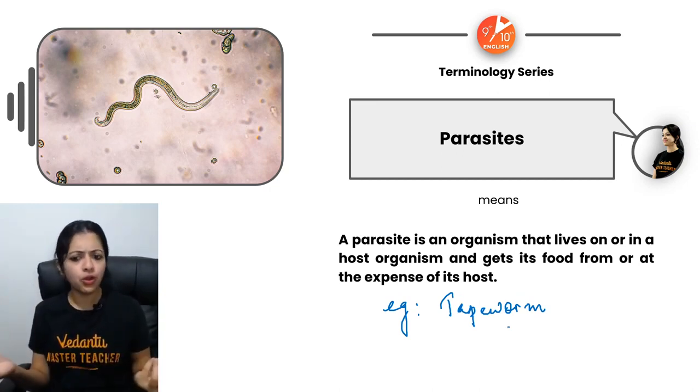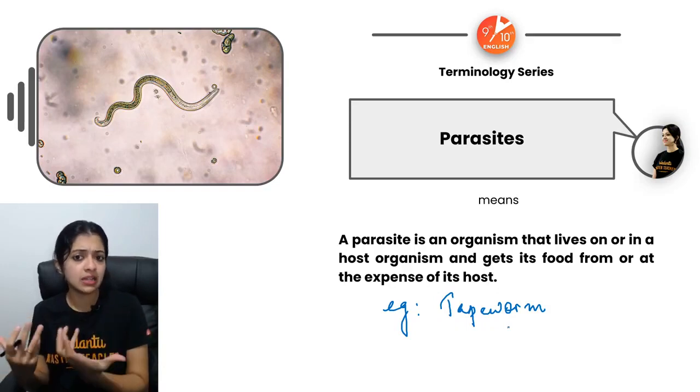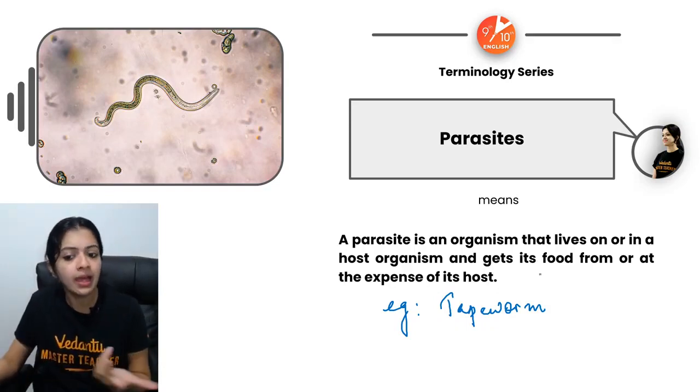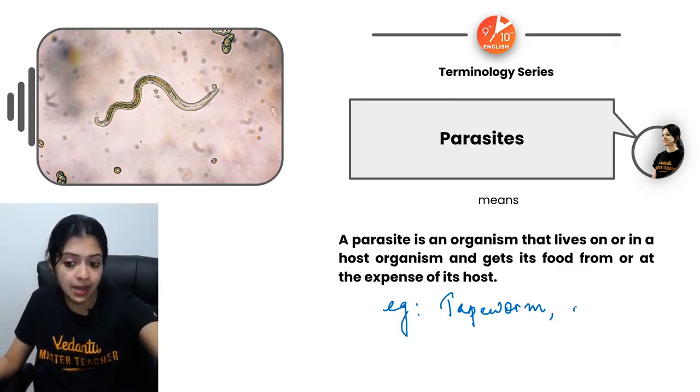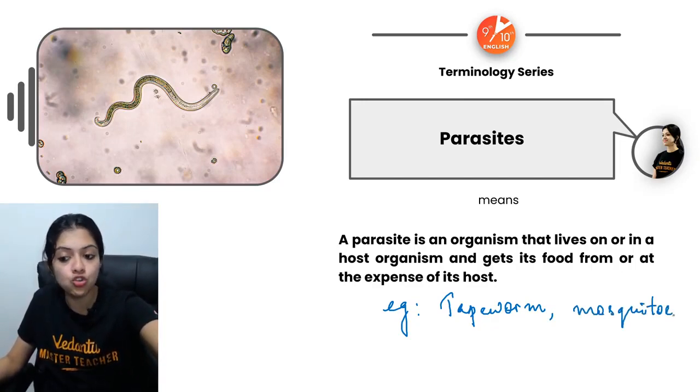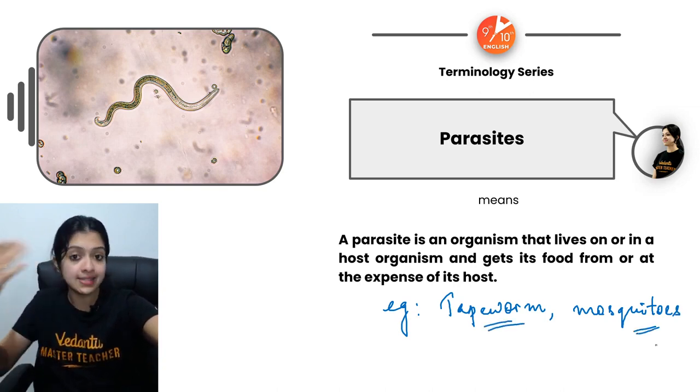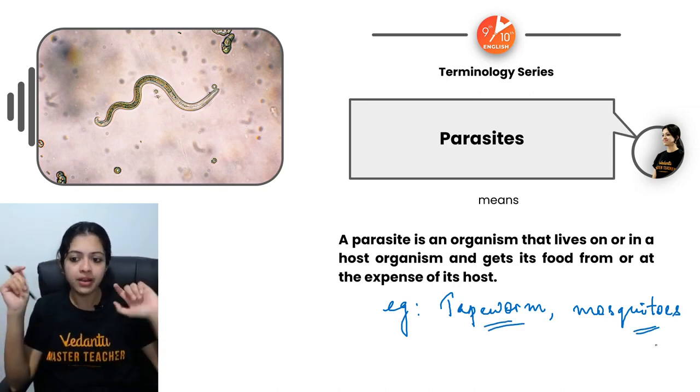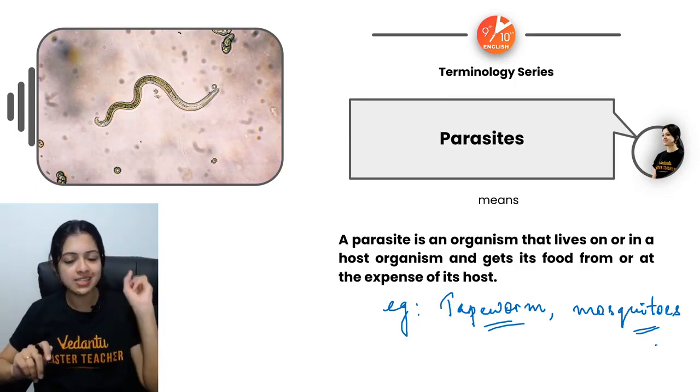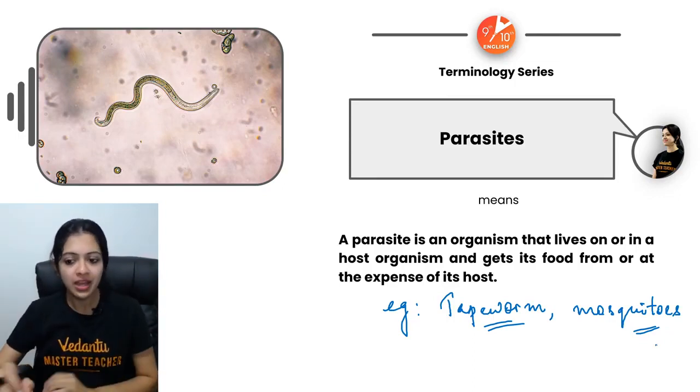Right? There would also be others like external ectoparasites, as we call them, like mosquitoes, for example. These are endoparasites and these are ectoparasites because they don't go inside, but rather they just stay outside your body, just suck on your blood, and that's it. They just go off, right?